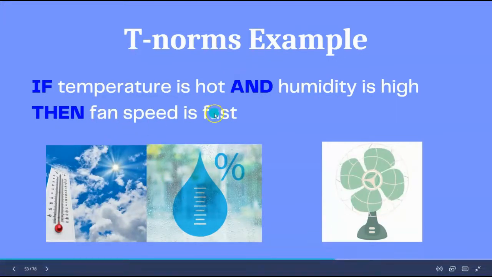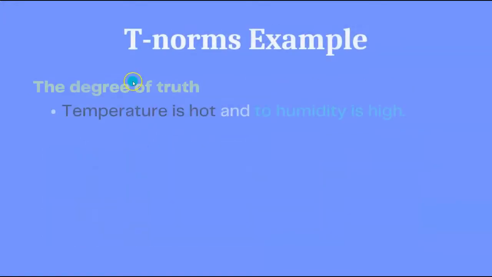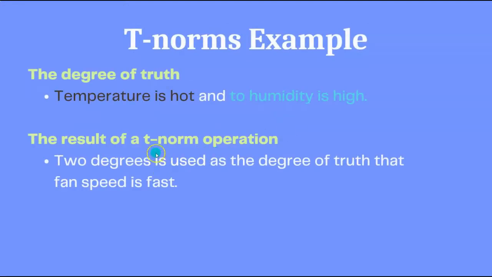If temperature is hot and humidity is high, then fan speed is fast. Here, what we are seeing is that the if condition is connected with 2 degrees of truth. One is temperature is hot and the other one is humidity is high. Based on the first 2 degrees of truth, we will be getting the result of a T-norm operation, which is nothing but the fan speed is fast.